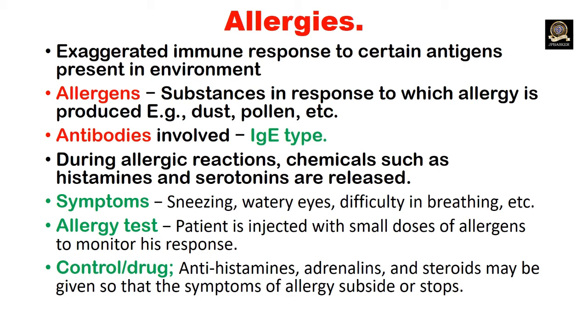Antibodies involved in allergies are IgE. During allergic reaction, chemical substances such as histamine and serotonin are released, due to which symptoms like sneezing, watery eyes, difficulty in breathing, etc. may arise.